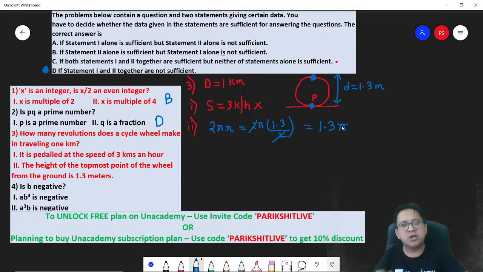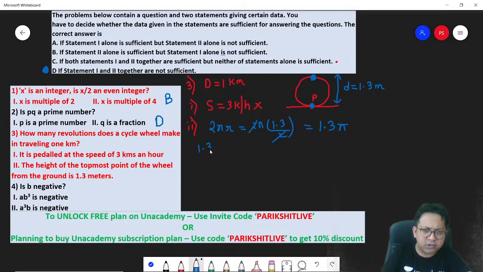So 1.3 pi is one rotation. So 1 kilometer is how many rotations? Are we clear on this? So 1.3 pi is equal to one revolution. One revolution or one rotation, whatever you call.